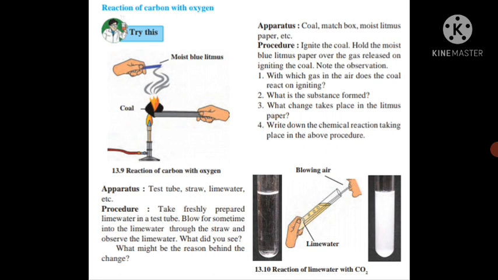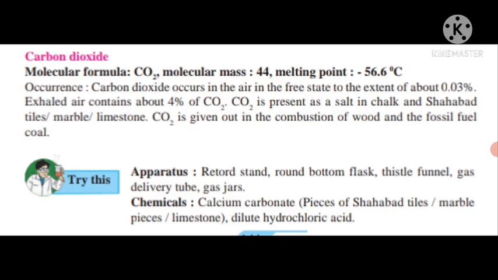Now let us study about carbon dioxide. The molecular formula of carbon dioxide is CO2. The molecular mass is 44 Dalton. We know that the atomic mass of carbon is 12 and the atomic mass of oxygen is 16. There are 2 atoms of oxygen, so 2 into 16 is equal to 32. 32 plus 12 is equal to 44. The melting point of carbon dioxide is minus 56.6 degrees Celsius, and below this temperature, carbon dioxide is found in solid state.